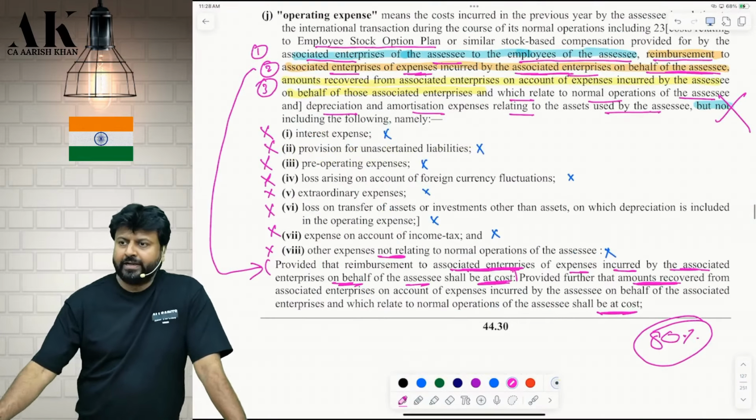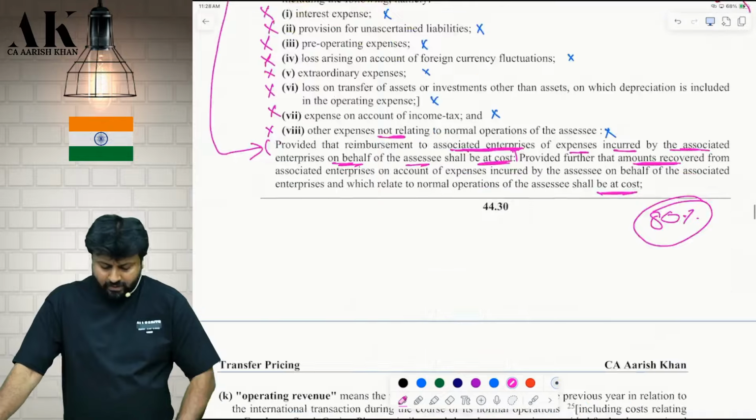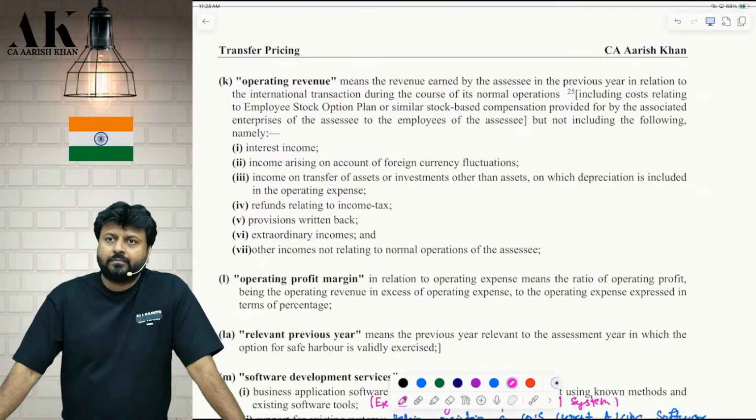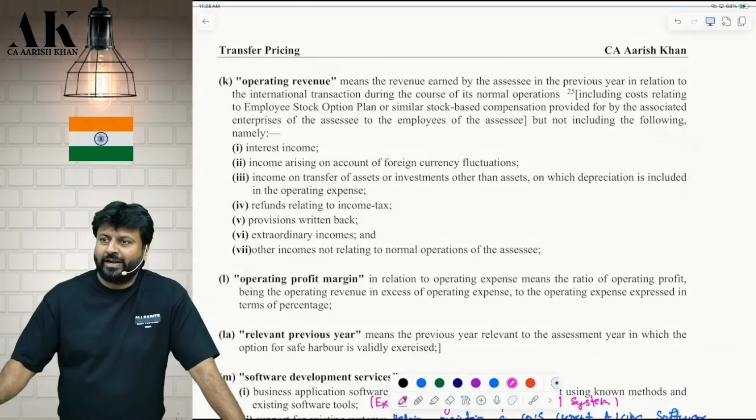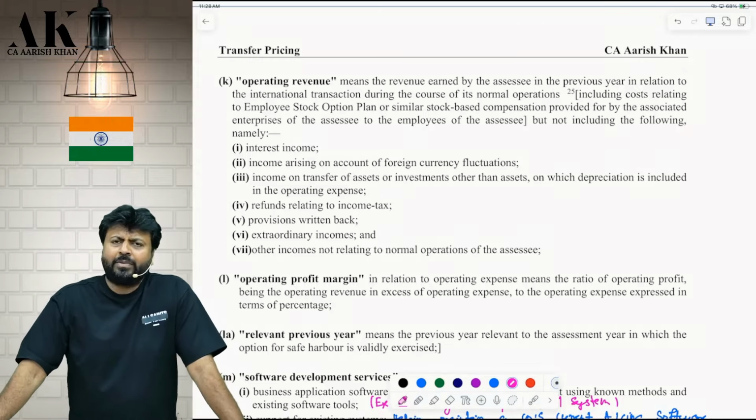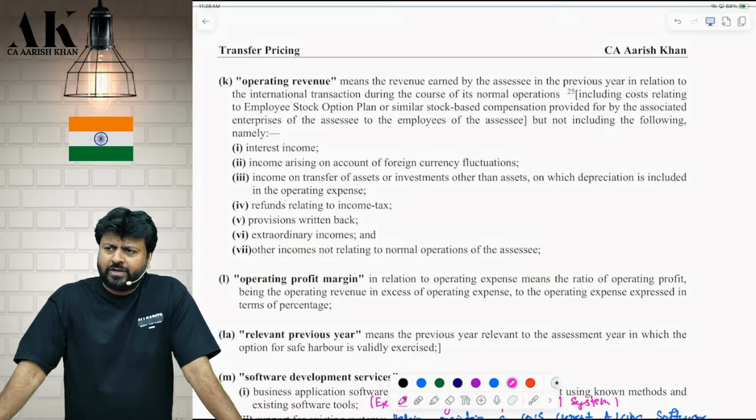So what does operating expense include? Don't read. Without reading, tell me, please. First, all the normal, no, don't start with ESOP directly. First, you will take the normal expenses to provide the services, correct? All the normal expenses that are necessary to provide the services, you will include that, okay?